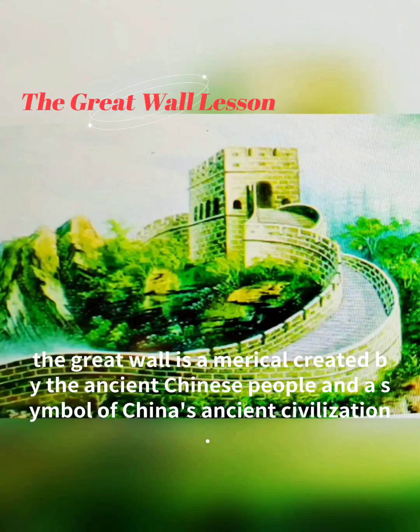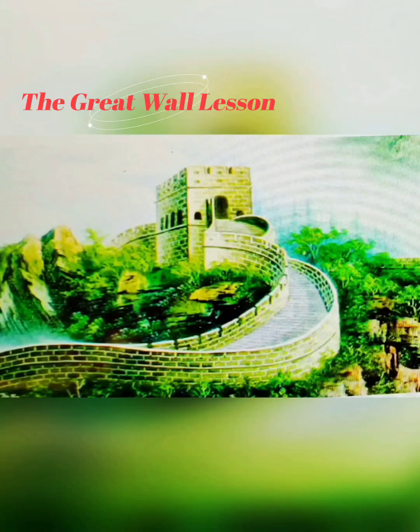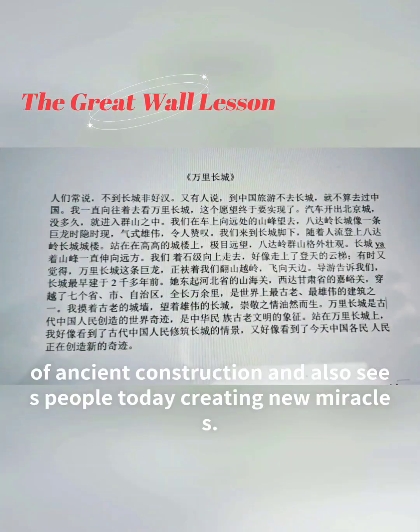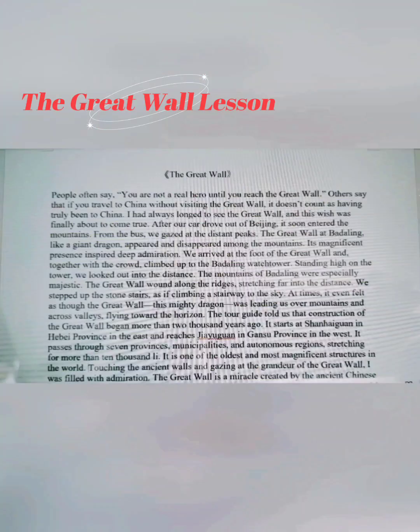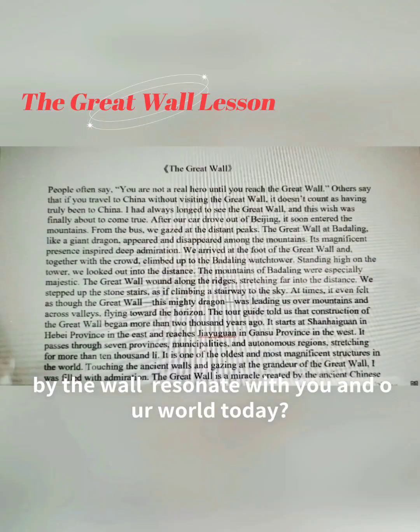The Great Wall is a miracle created by the ancient Chinese people and a symbol of China's ancient civilization. Looking back at this miracle today, the author seems to see scenes of its ancient construction and also sees people today creating new miracles. So, how does the value of perseverance represented by the wall resonate with you and our world today?